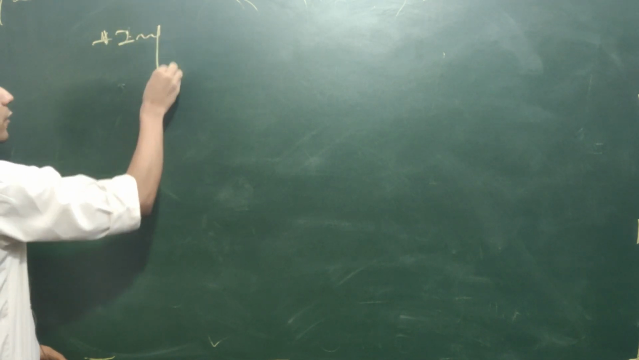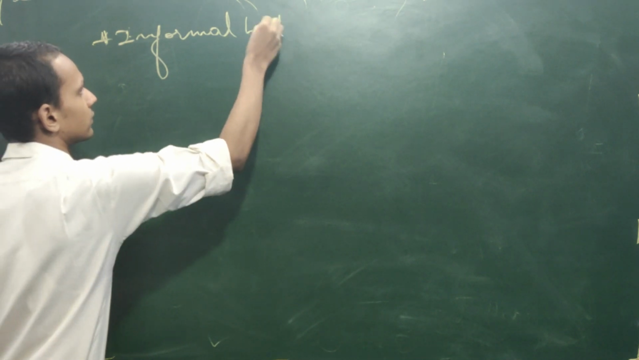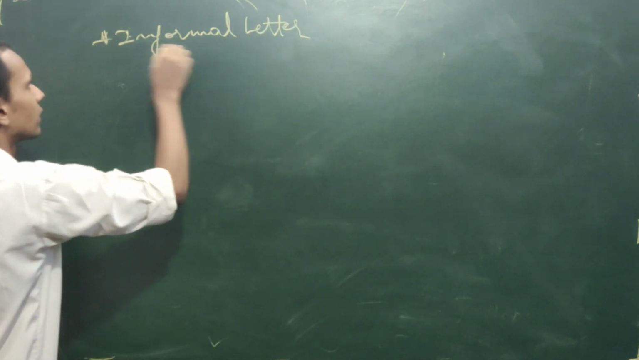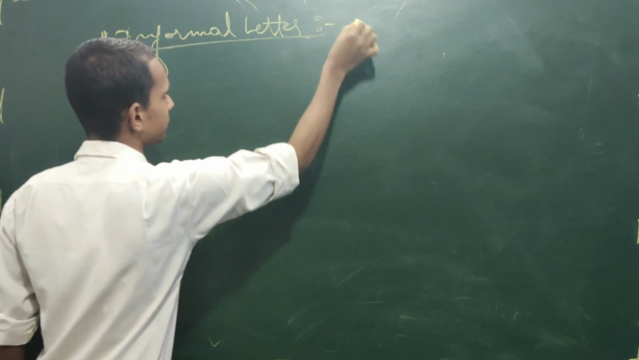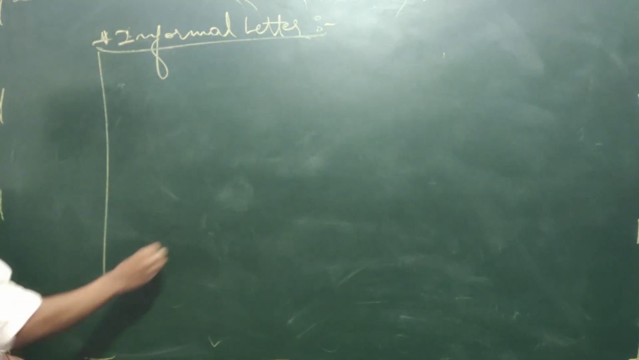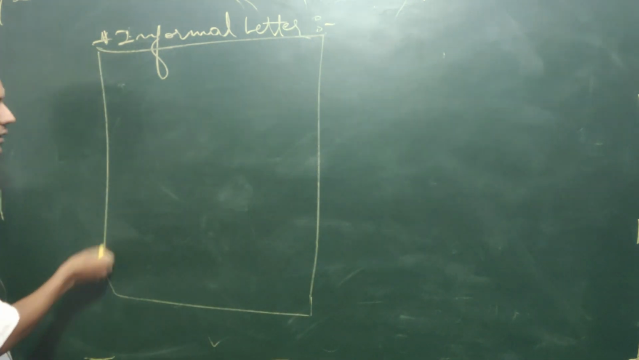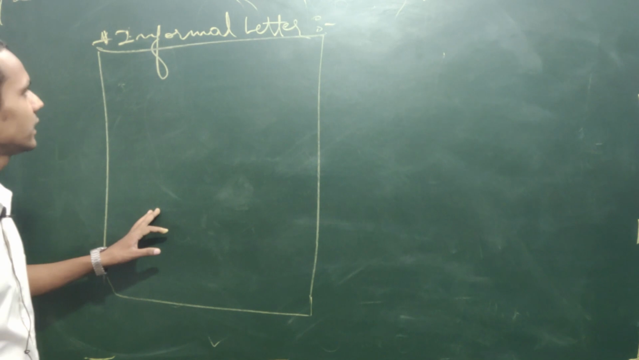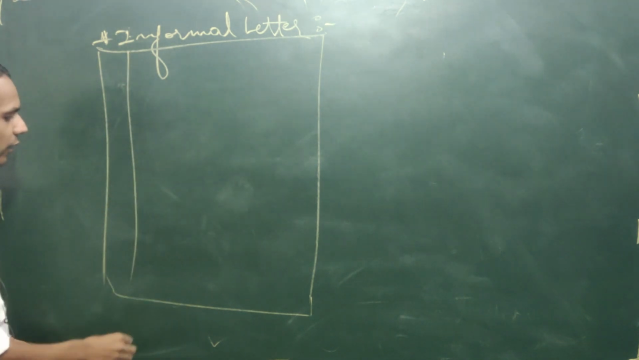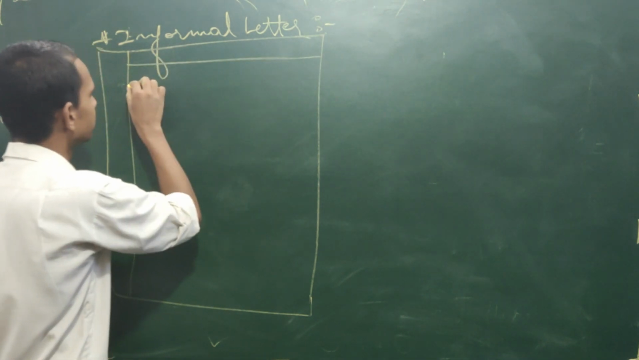So starting with the informal one. So this is the page, children. This is your answer sheet, and this is how you are going to write the informal letter. This is the margin which is left there, and these are the lines.